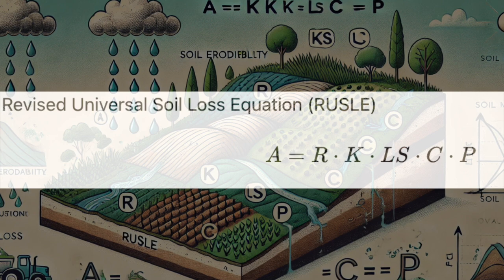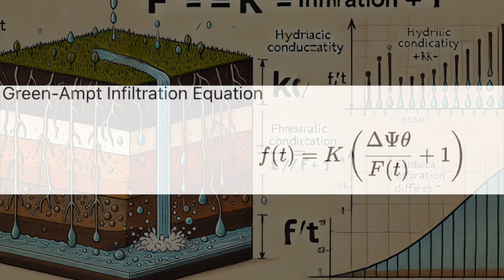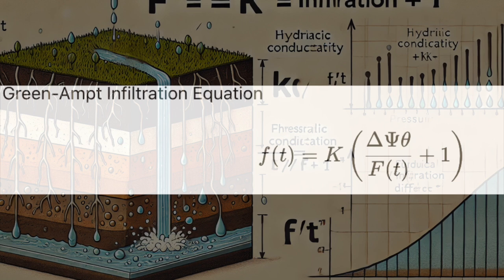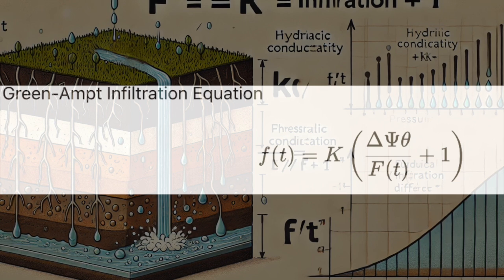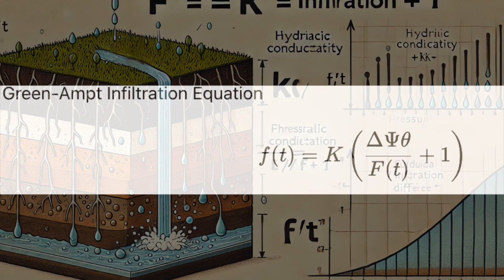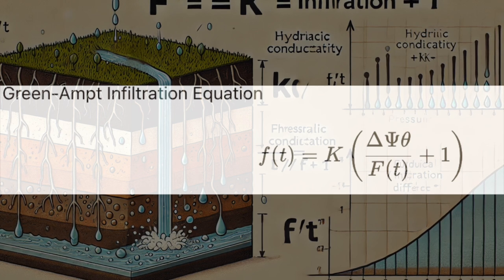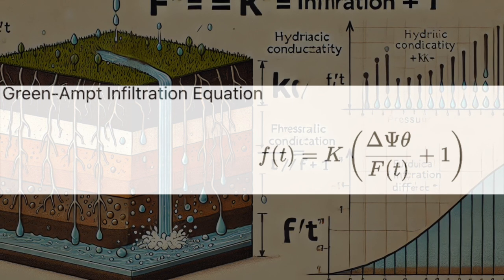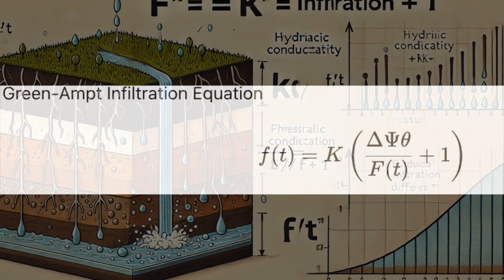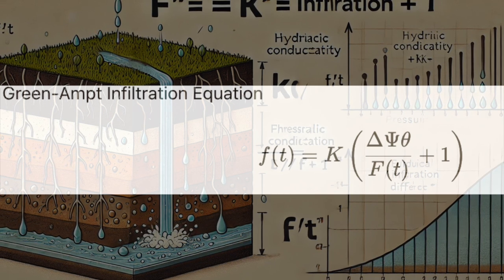We're diving into water infiltration with the Green-Ampt infiltration equation. Picture a raindrop hitting the ground. What happens next? Does it soak in, nourishing plants and refilling those groundwater reserves? Or does it just run off, taking the topsoil with it and causing more erosion? That's what the Green-Ampt equation helps us understand.